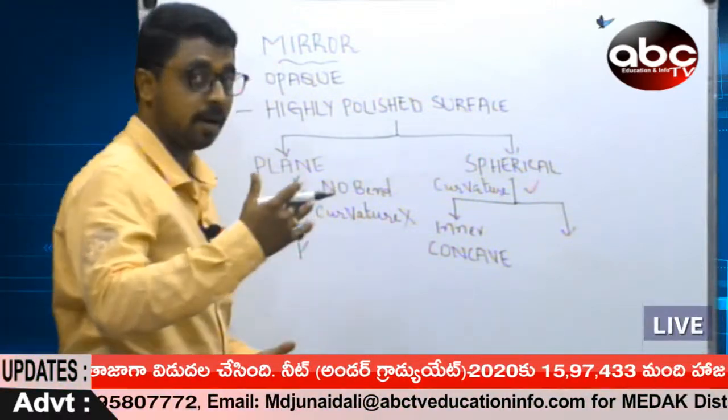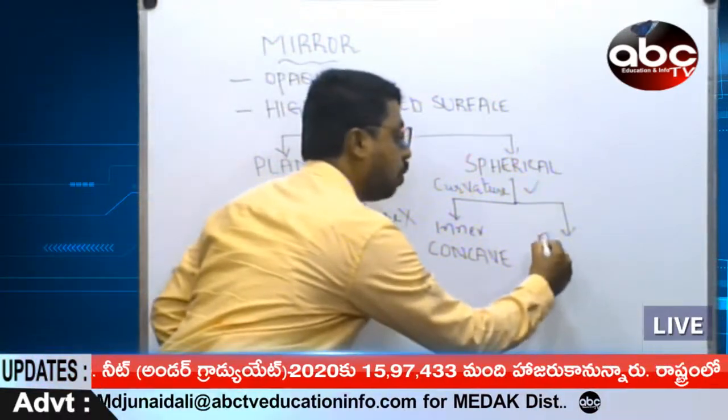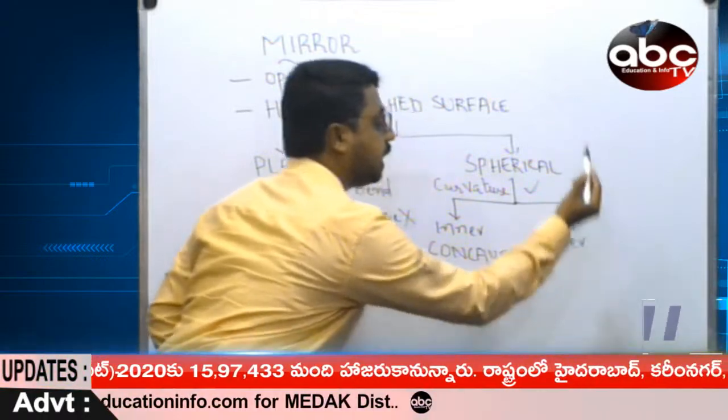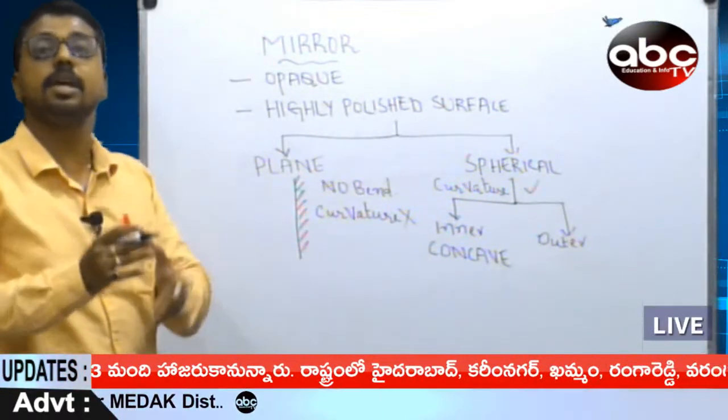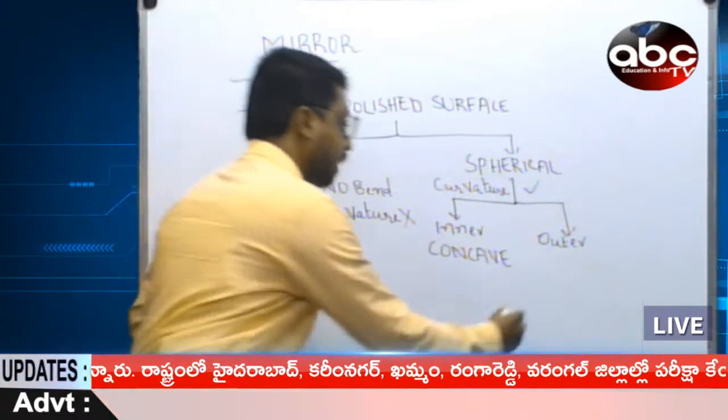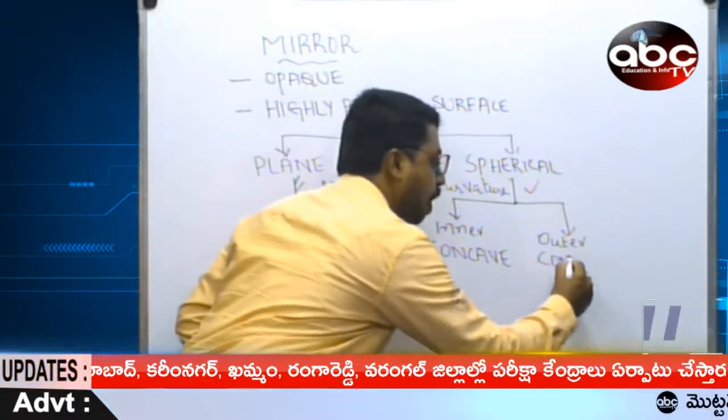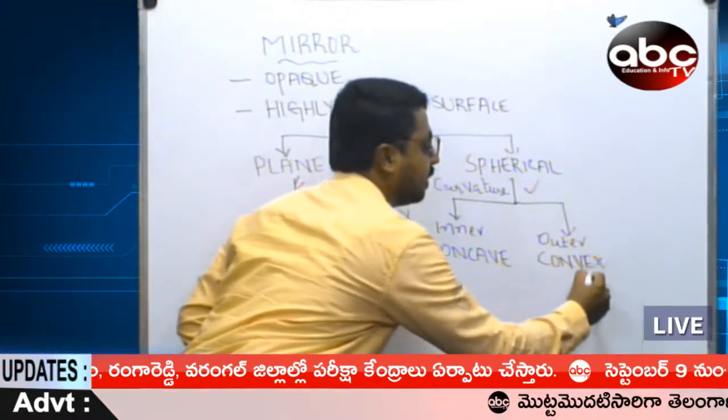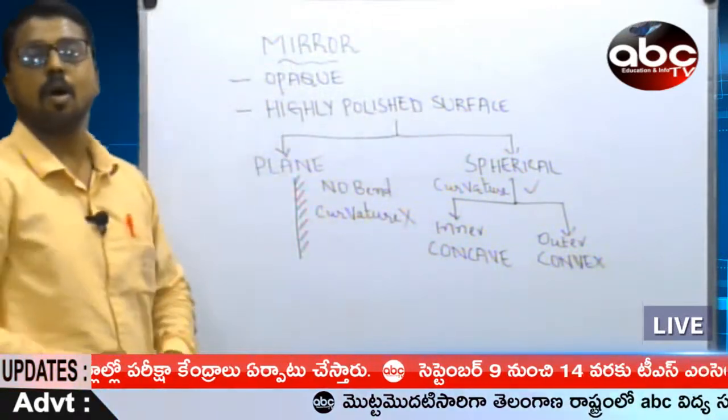If, on the opposite, outer curvature is seen, it is referred to as a convex mirror.